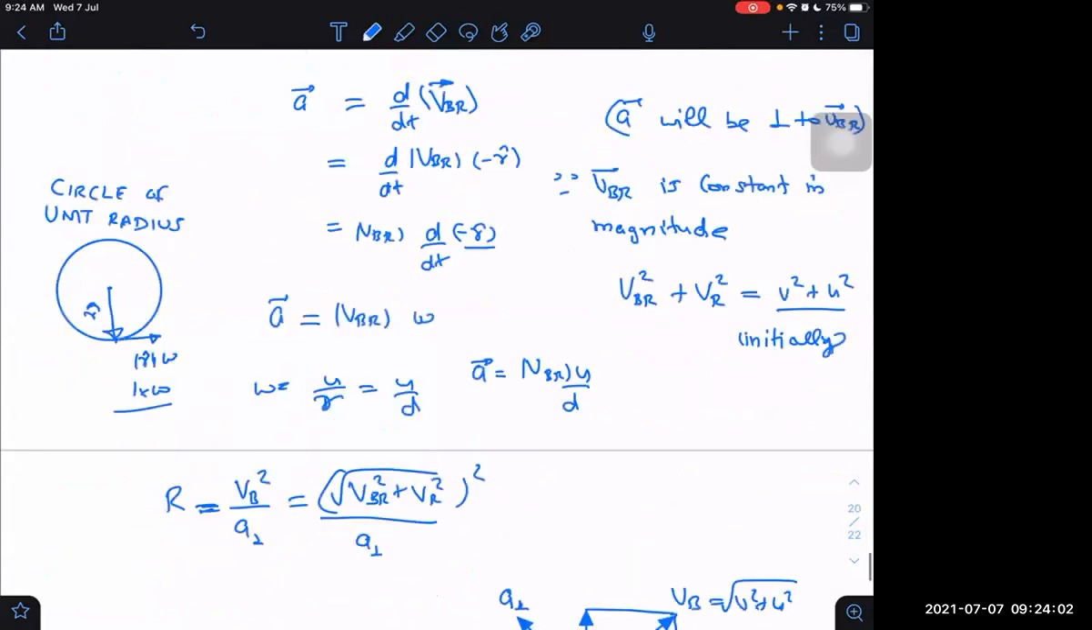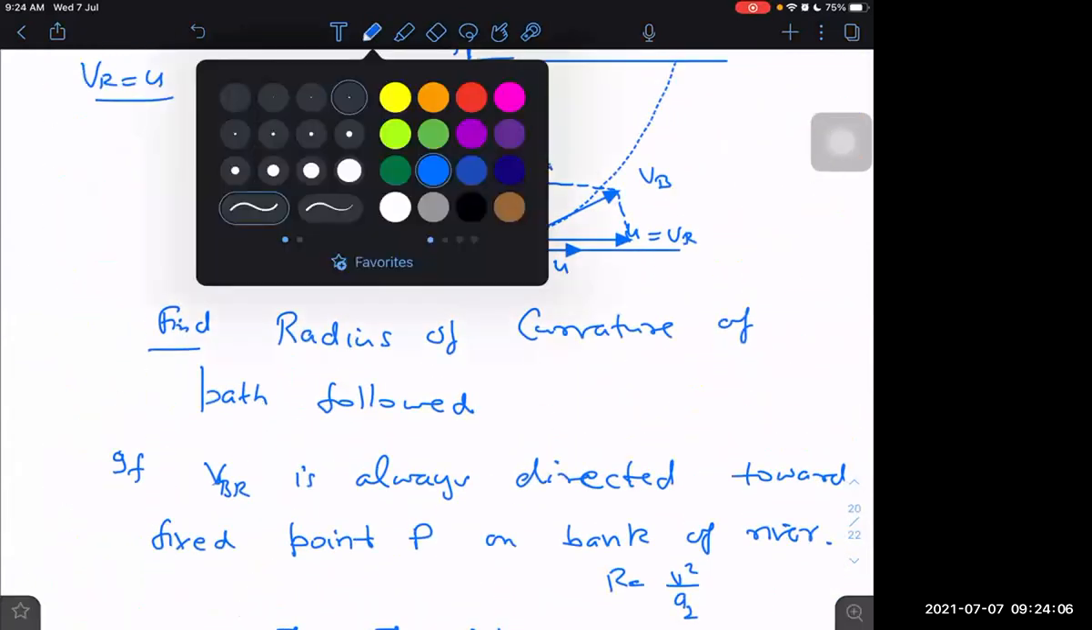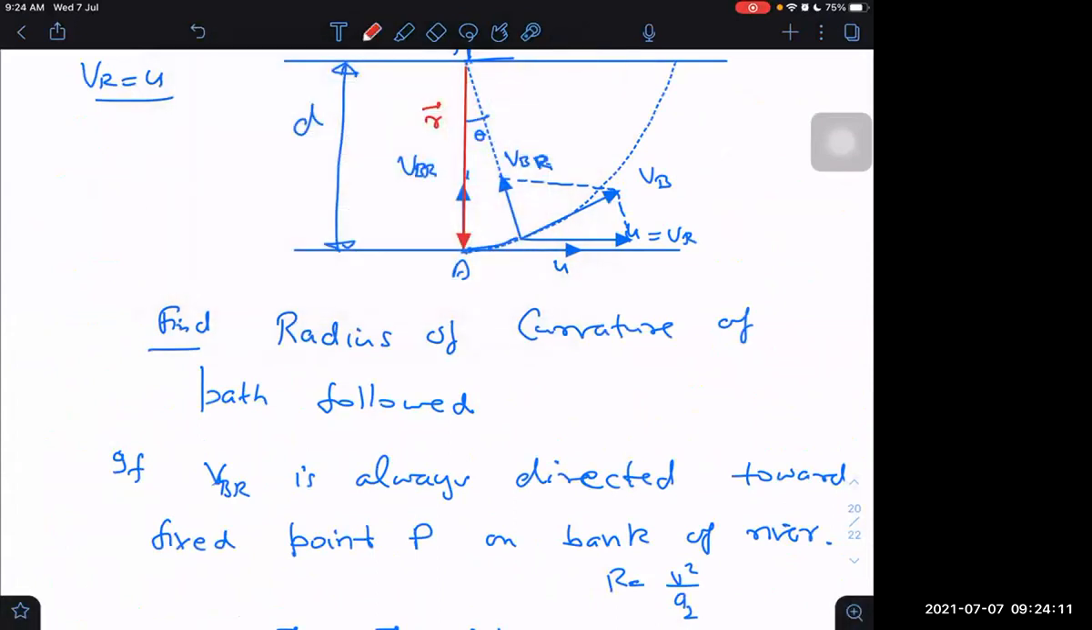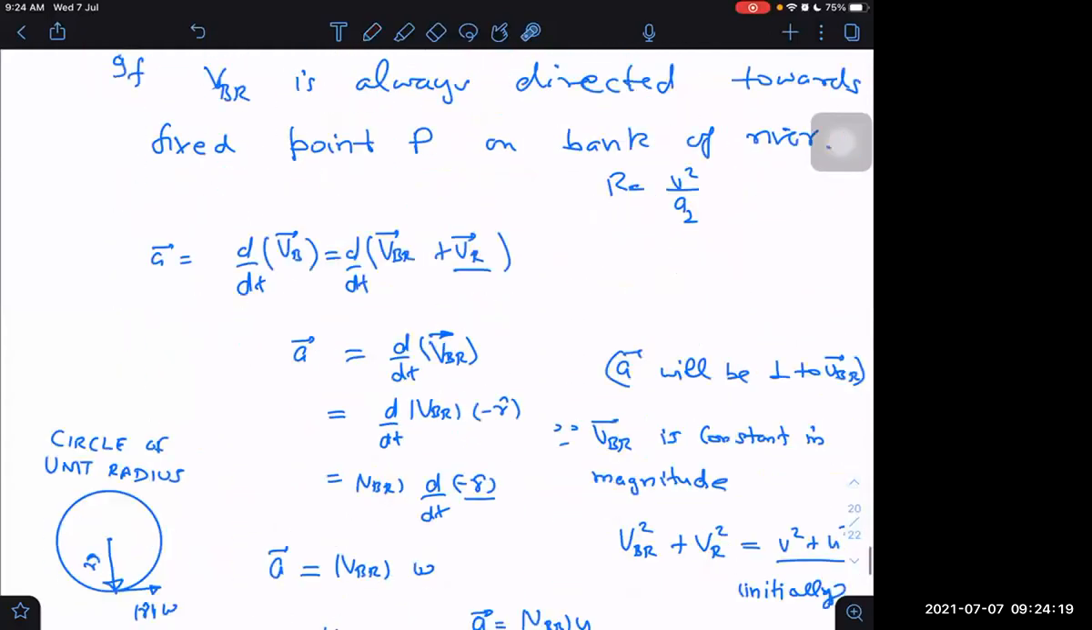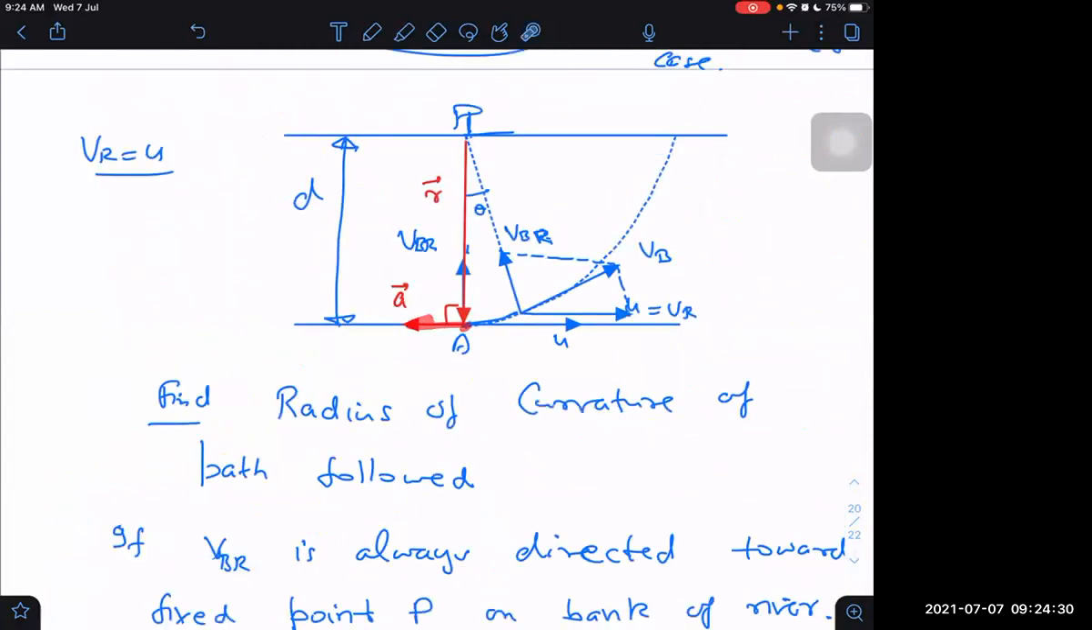What is A perpendicular? Acceleration is in which direction? Acceleration will be perpendicular to VBR. Why is it perpendicular to VBR? It is perpendicular to VBR because, here I told you why. Because VBR is constant in magnitude, so it will be perpendicular to VBR. So it will be in this direction somewhere.